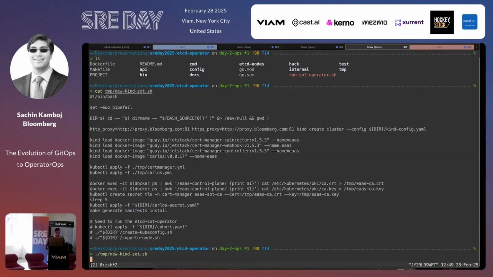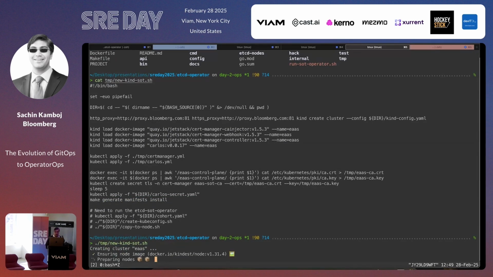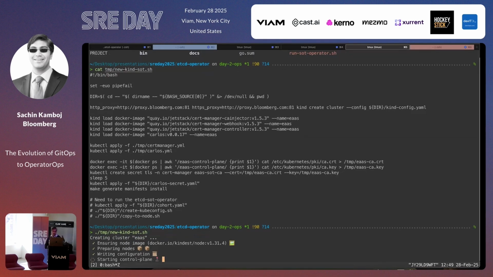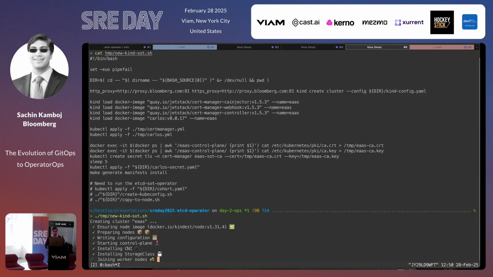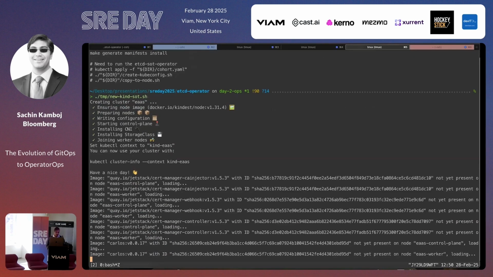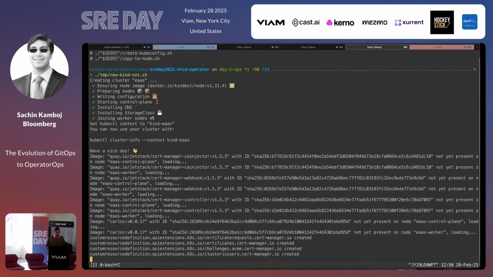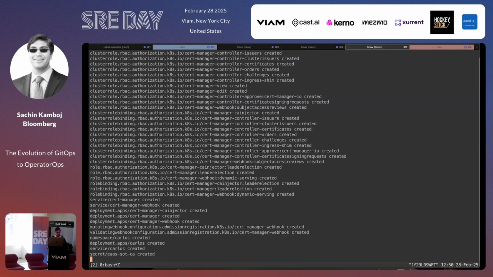So it's new SRT node. So now I'm creating a brand new kind cluster. This is going to be my source of truth. This is going to be the management cluster that runs the entire etcd. Okay, let's see if it works. Give it a minute. So it's loading Cert Manager on there, or actually it's loading the images because I designed this to work if I had no internet connection. I'd applied the secrets. Let's see if this works.